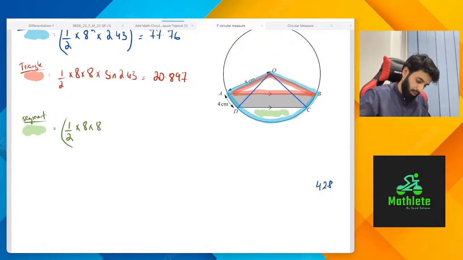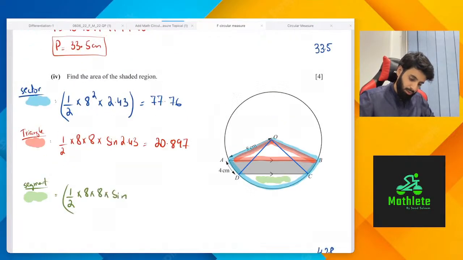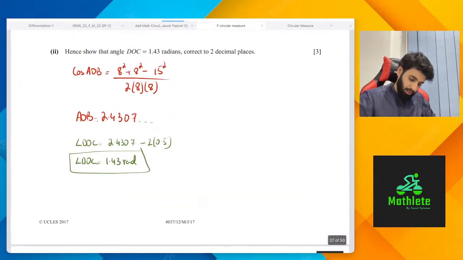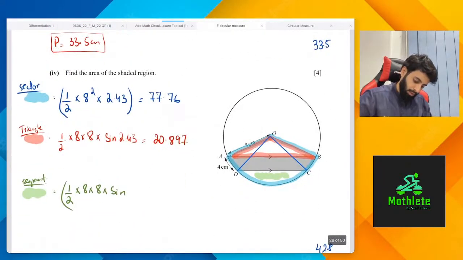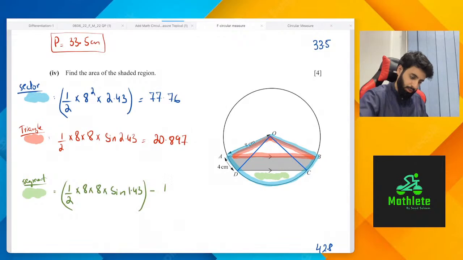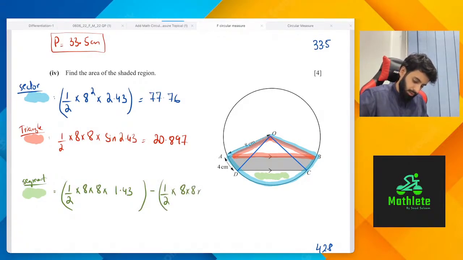Half into 8 into sine of, now DOC is a different angle. DOC is 1.43, into sine of 1.43. And from this we're going to minus what? Wait a minute, it's going to be half r squared theta. So no sine this time, half r squared theta, because it's a sector. So half into 8 into 8 into 1.43 minus half into 8 into 8 into sine of 1.43.